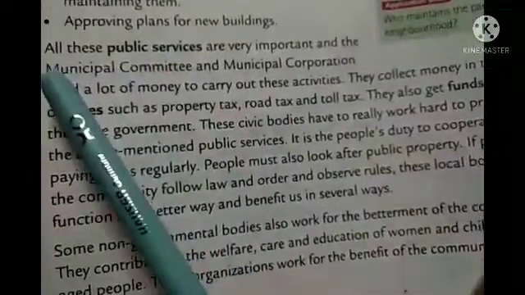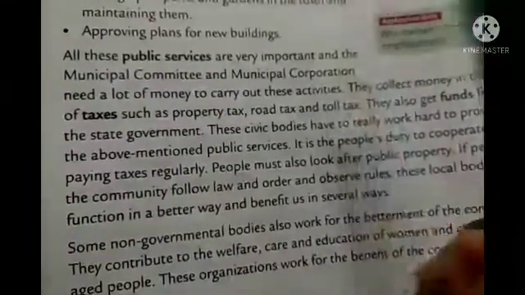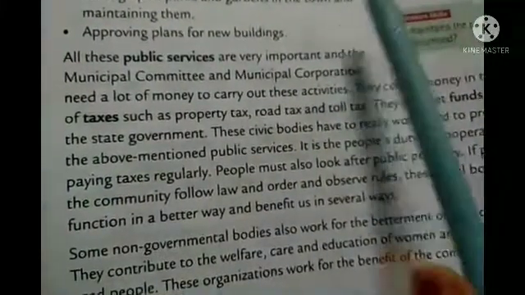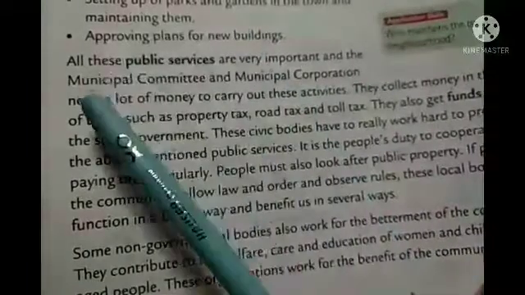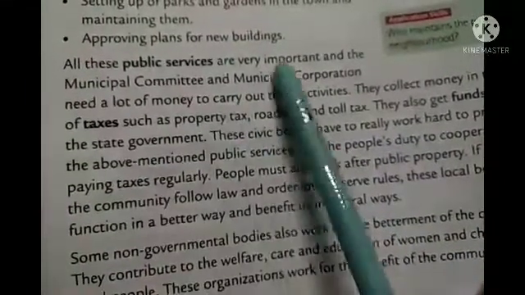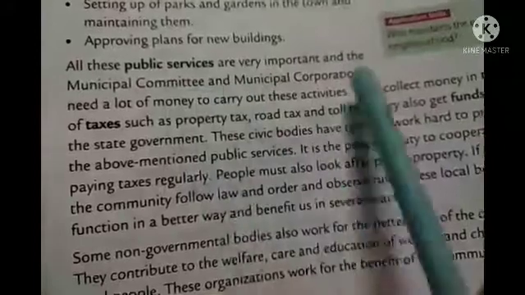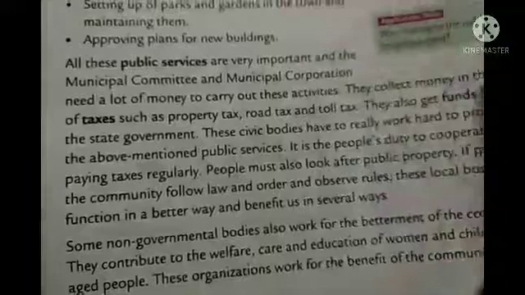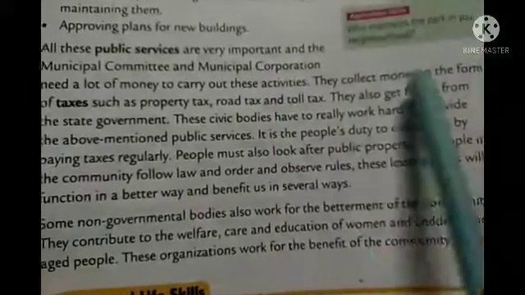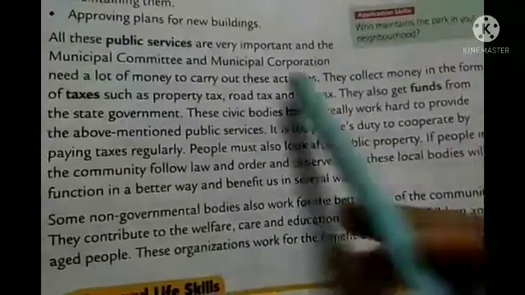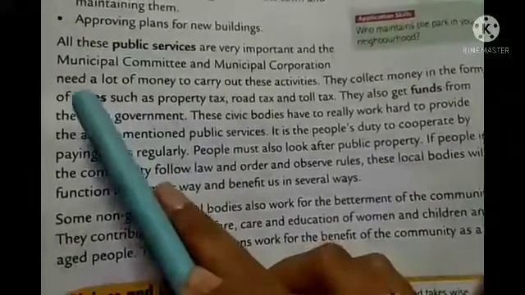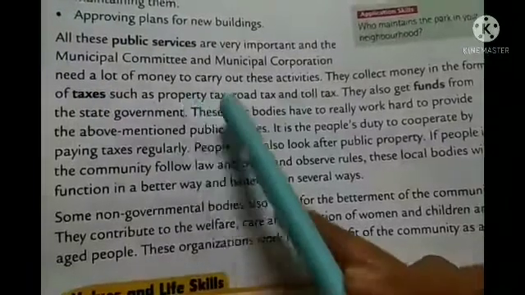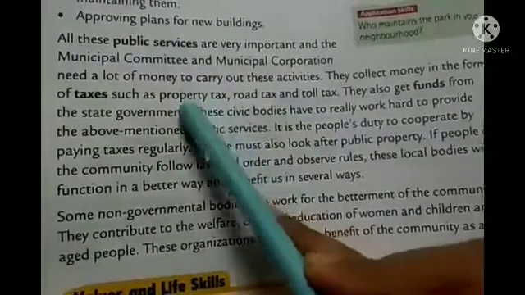So here, like the gram panchayat, this municipal corporation also needs money, right? Otherwise how can they provide these facilities? So you see, all these public services are very much important, and the municipal committee and corporation need a lot of money to carry out these activities. Obviously, to do these things they need money, right? So they collect money in the form of taxes. I'm sure you know about tax, right? Tax means the money that we pay to the government. So that is called tax. What type of tax do we pay, like property tax, road tax, toll tax.